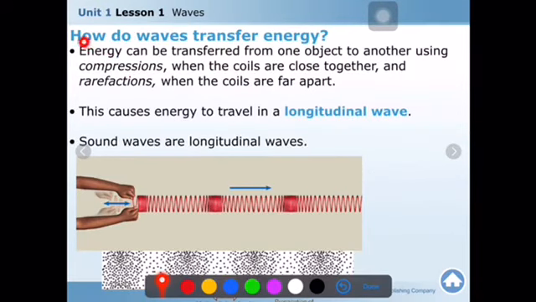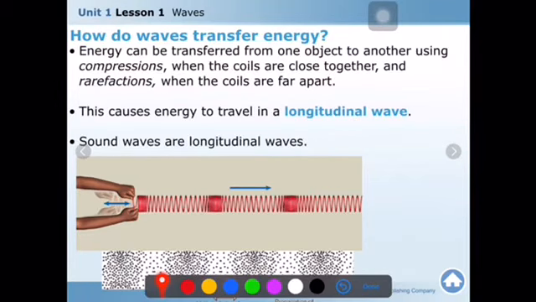Yes, guys, how about in a longitudinal wave? Energy can be transferred from one object to another using compressions. Here are the compressions, okay? When the coils are closer, the part where the coils are closer is called compression. And the rarefaction is when the coils are apart. When the coils are apart, that is rarefaction. Now this causes the energy to travel in a longitudinal wave.